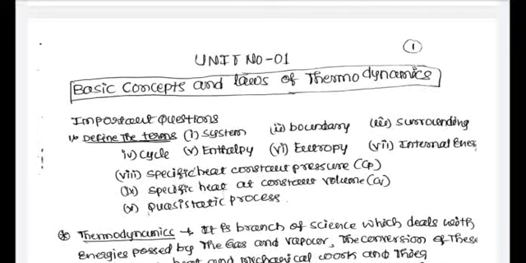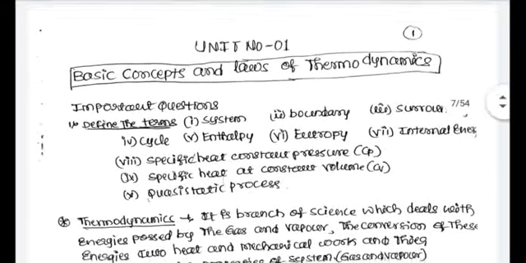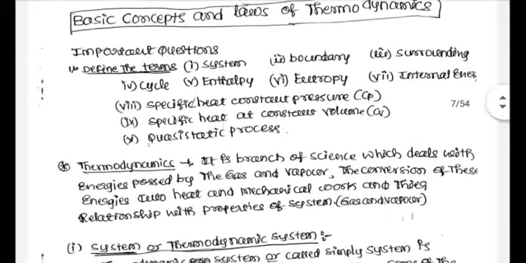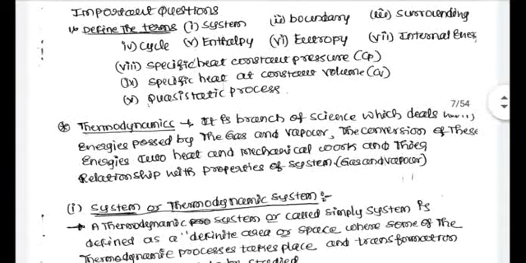The first question we are discussing is some of the basic concepts and important definitions. In that, firstly we have to study system means what, boundary means what, surroundings, cycle, enthalpy, entropy, specific heat at constant pressure, specific heat at constant volume, quasi-static process. Before this, we firstly know what is thermodynamics, then we go for these important basic concepts or definitions.